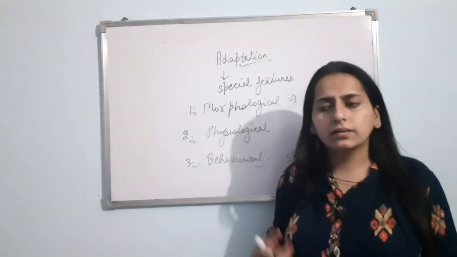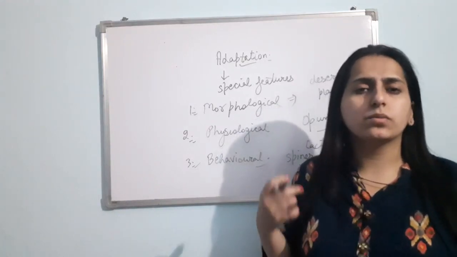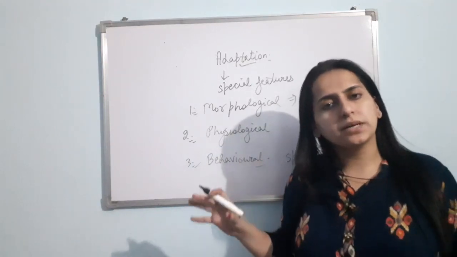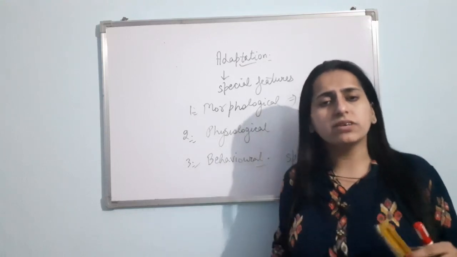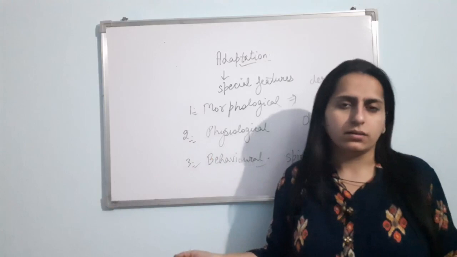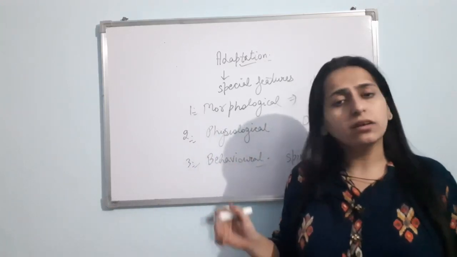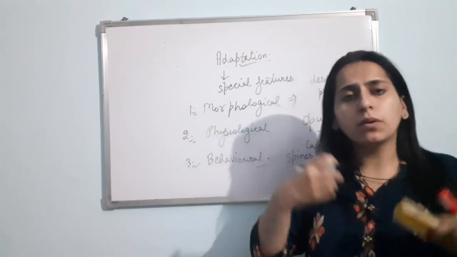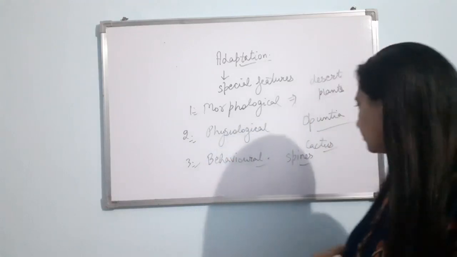So that the transpiration is lowered. You know that leaves are responsible for the process of transpiration. So in them, leaves are either absent, or if present, then they are present in the form of the spines. The surface area is quite less, so that the transpiration will be less. And as they live in the desert, they have to prevent transpiration. They don't want to lose the water in the form of water vapor, as the amount of water available to them is quite low. Clear?